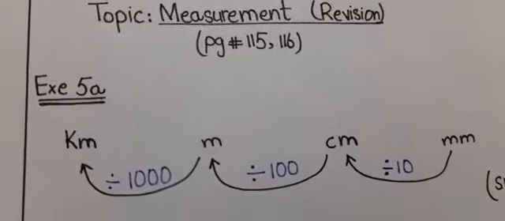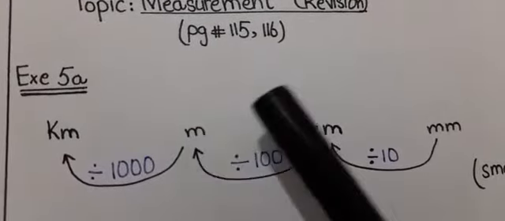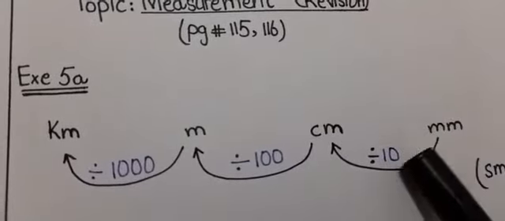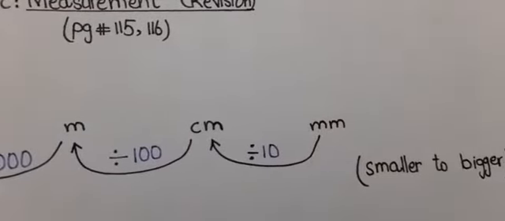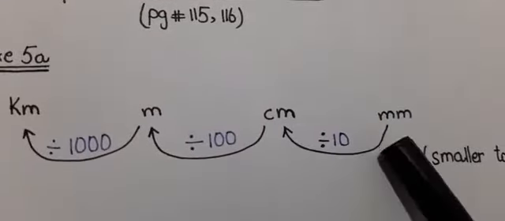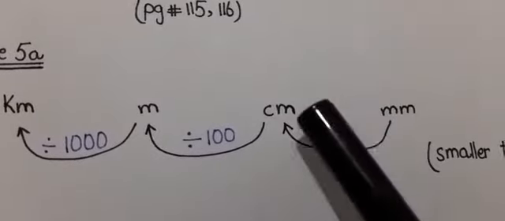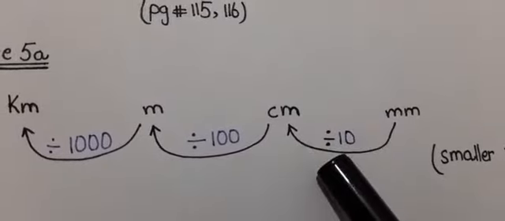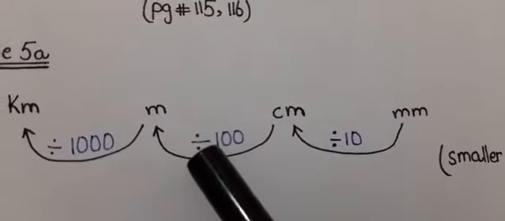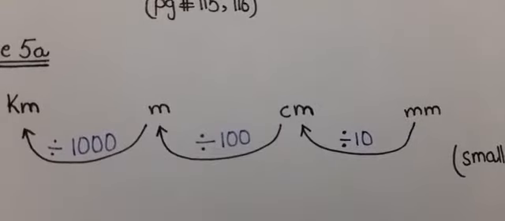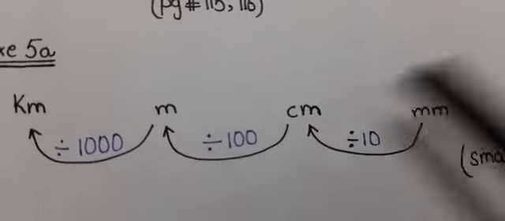So boys, when we have to convert the bigger unit into the smaller, we have to multiply. But when we have to convert the smaller into the bigger, we have to divide. Here I have written smaller to bigger. For smaller to bigger, you can see I am moving toward kilometer. When I have to convert millimeter into centimeter, I have to divide by 10. When I have to convert centimeter into meter, I have to divide by 100. When I have to convert meter into kilometer, I will divide by 1000.